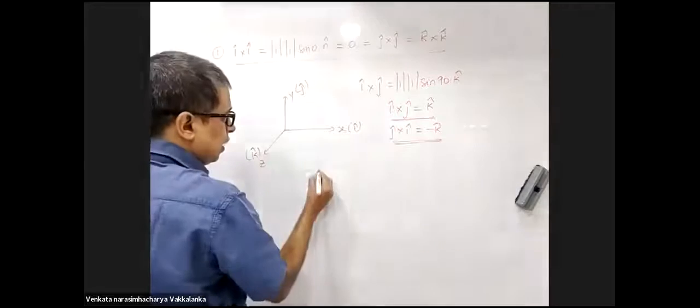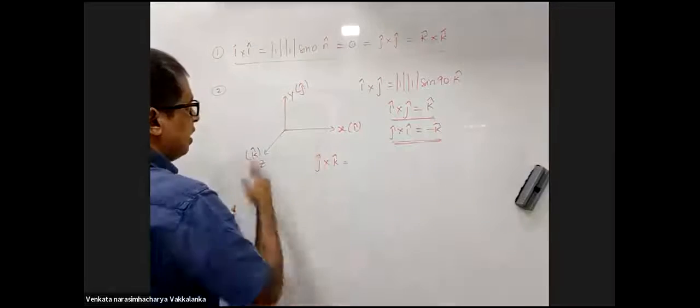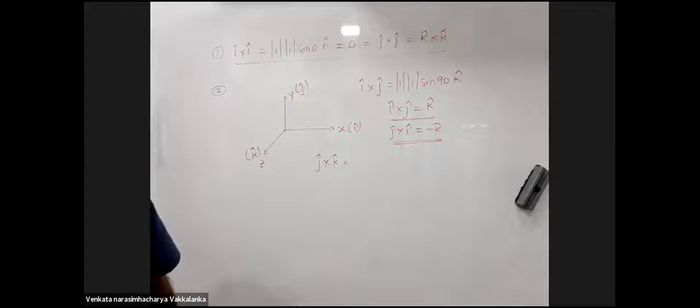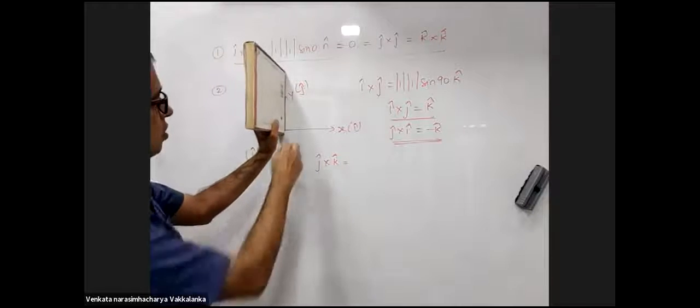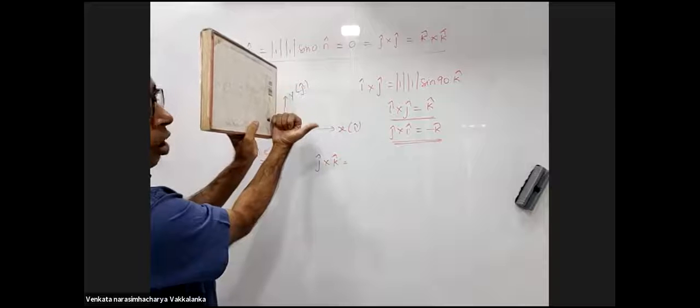J cross k. Have a look at it. J cross k. Do you people see that this is the YZ plane? This is the Y, this is the Z plane, right? J cross k.